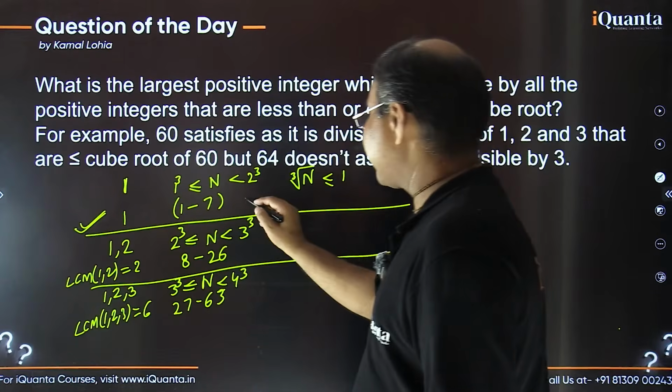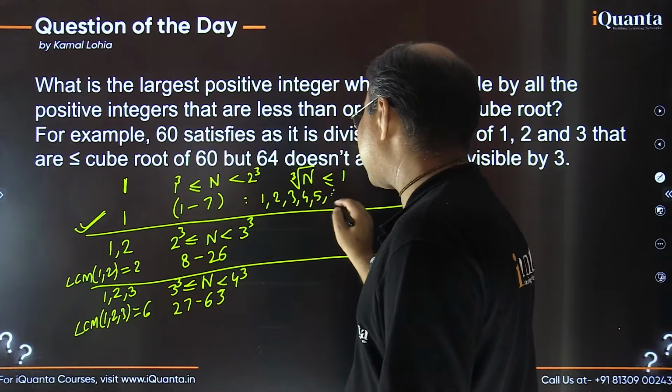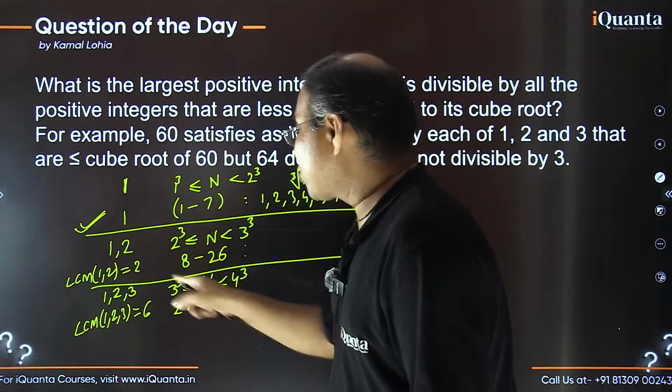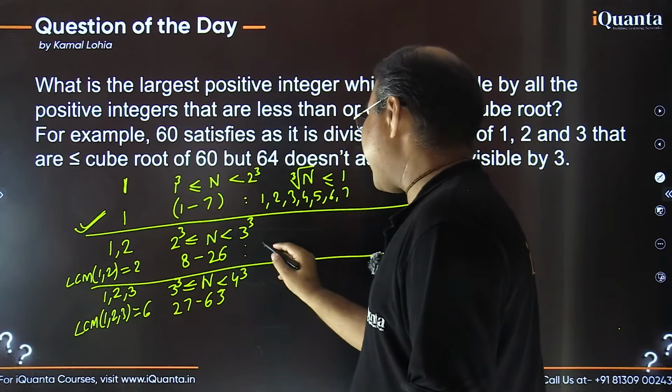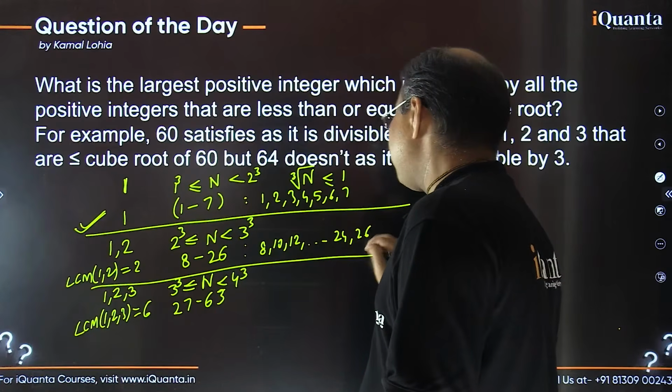I hope you are understanding the part. So in this range, all numbers 1, 2, 3, 4, 5, 6, 7, they were satisfying, right? But in this range, the number should be a multiple of 2. So 8, 10, 12, like that, 24, 26, all numbers which are multiples of 2.